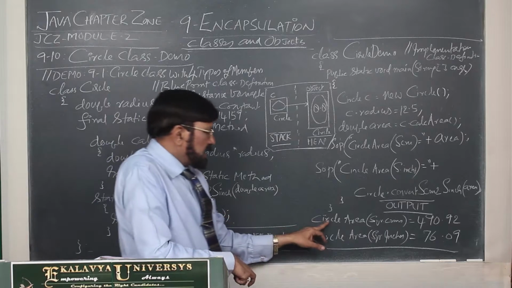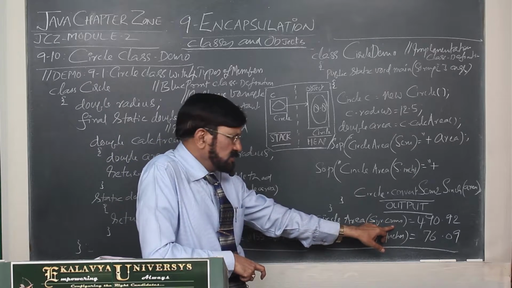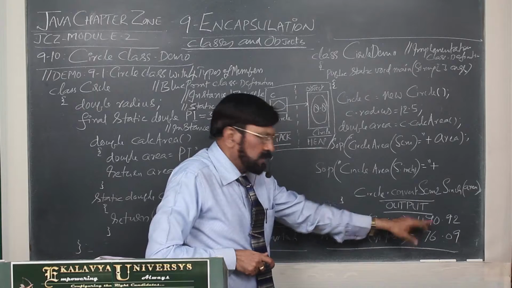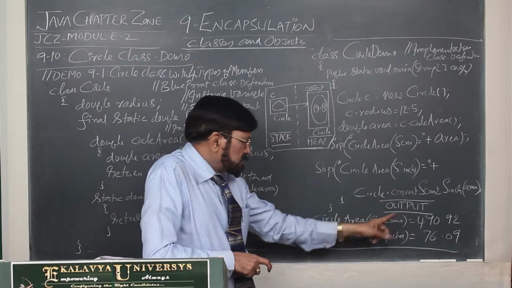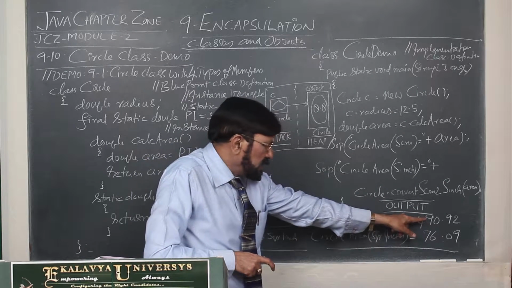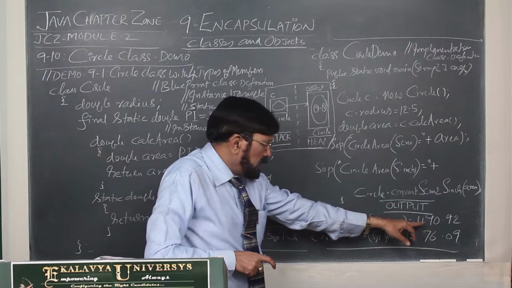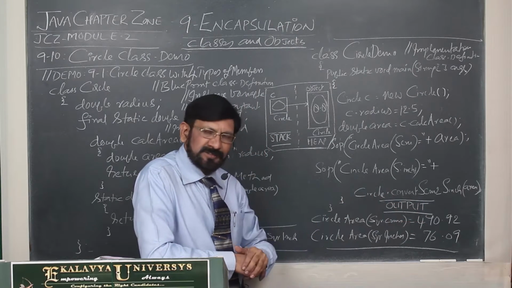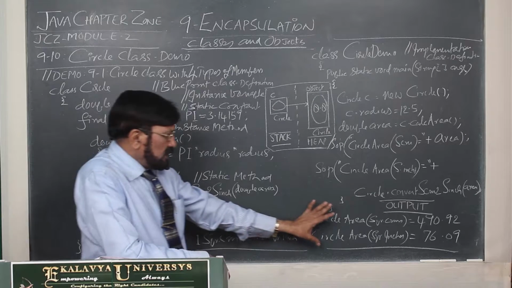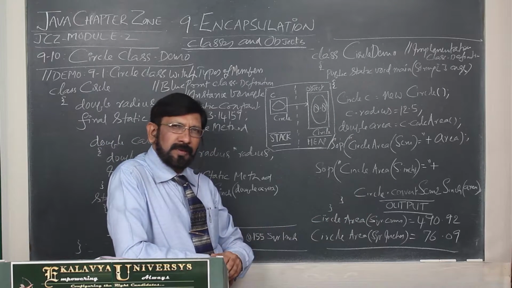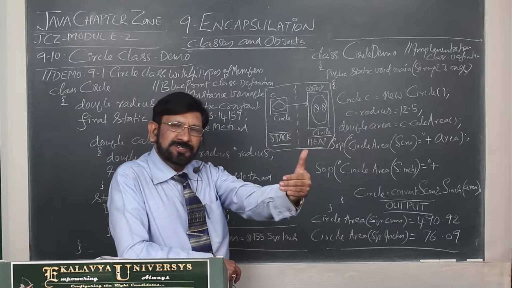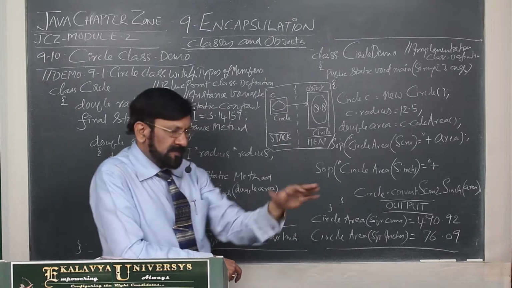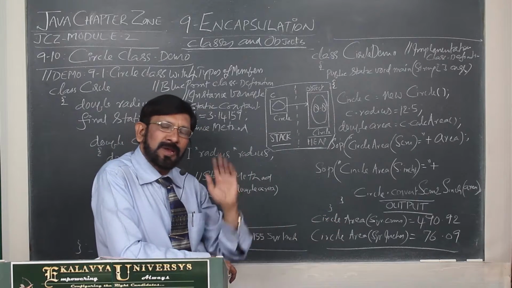That is the circle area in square centimeters that you have to calculate. Thereafter, you transform the area into square inches. This is the output. Output is nothing but a destination. So with reference to the destination, you have to plan.